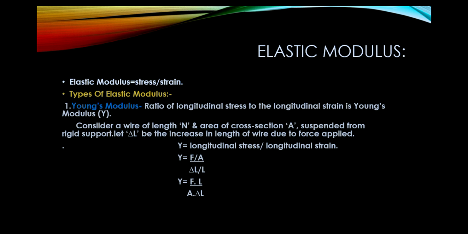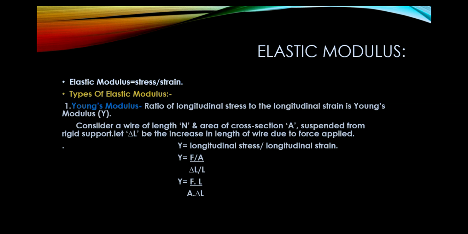Now, elastic modulus. Elastic modulus can be defined as stress upon strain, and there are many types of elastic modulus. So let us study the types of elastic modulus. First, Young's modulus. The ratio of longitudinal stress to longitudinal strain is Young's modulus. Consider a wire of length L and area of cross-section A suspended from a rigid support.